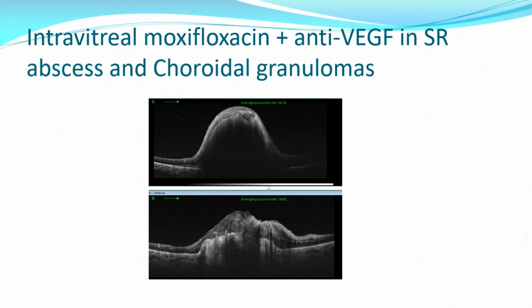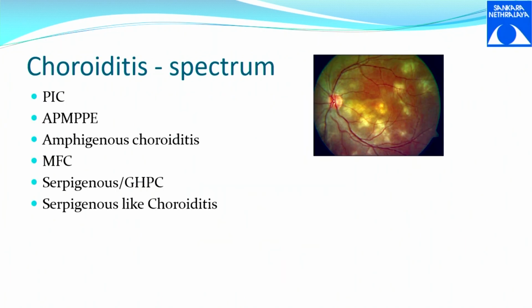Moxifloxacin is the actual drug. It penetrates into the granuloma and reduces the bacterial load. This is status post injections, and you can see that it has regressed. It regresses and becomes a scar.